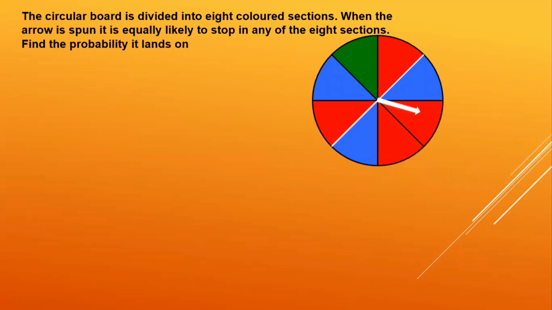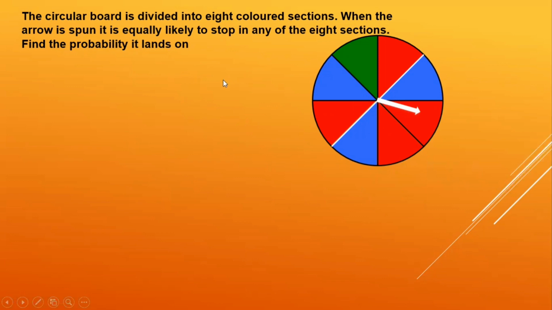We all like to go and spin wherever there are melas or some casinos. We like to play this game. A circular board is divided into 8 colored sections. When the arrow is spun, it is equally likely to stop in any of these 8 sections.